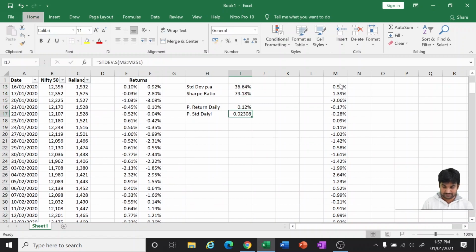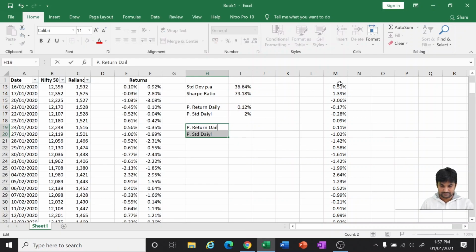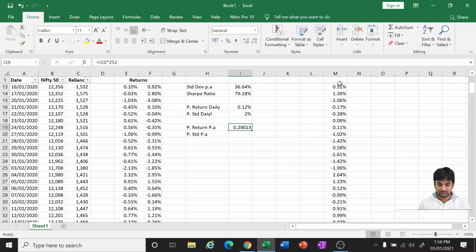is 23%. Let us calculate both of them for annual, per annum, as I was doing, the same, multiplied with 252 for the 252 working days of the stock market. So 29% is the average.